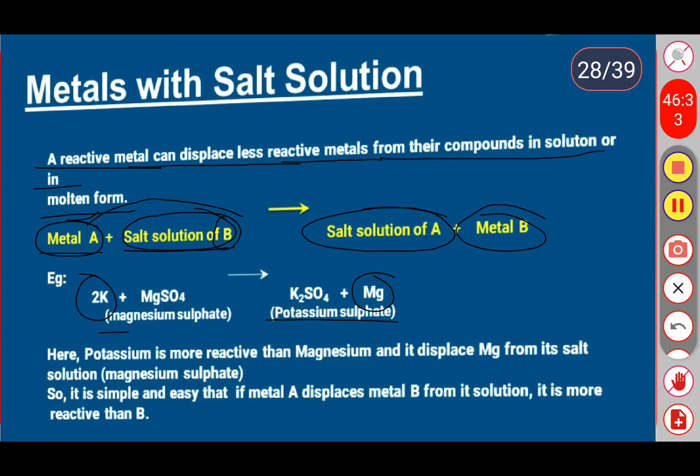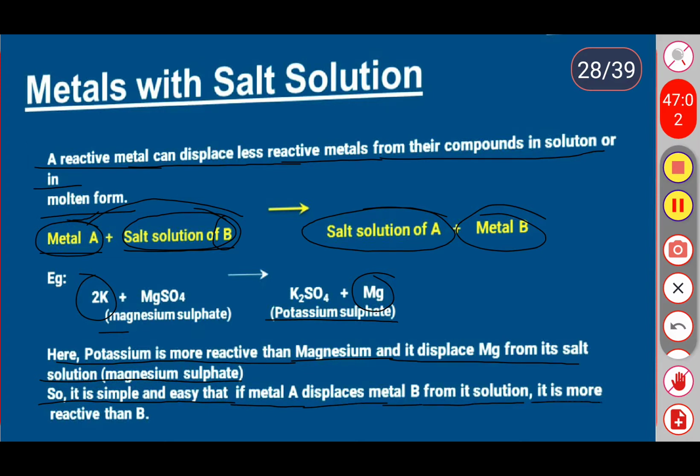Potassium is more reactive than magnesium and displaces magnesium from its salt solution, magnesium sulfate. So it is simple: if metal A displaces metal B from its solution, it is more reactive than B.